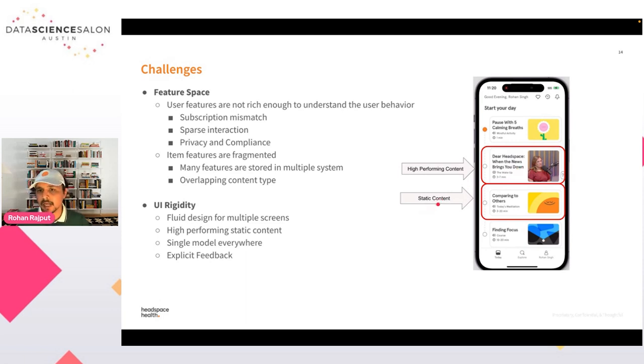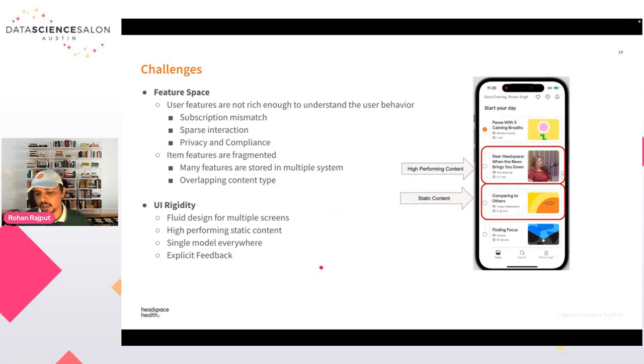The second is the static content. If a user starts something like Headspace 365, they want to do an everyday meditation, and they have a 365-day catalog. So we want that particular meditation to be served to that user for all those 365 days, and that's why that particular slot also cannot be removed or recommended. That actually reduces our surface area to recommend our content.